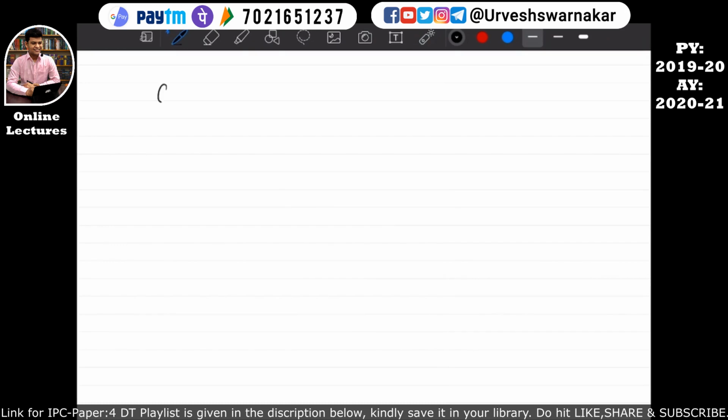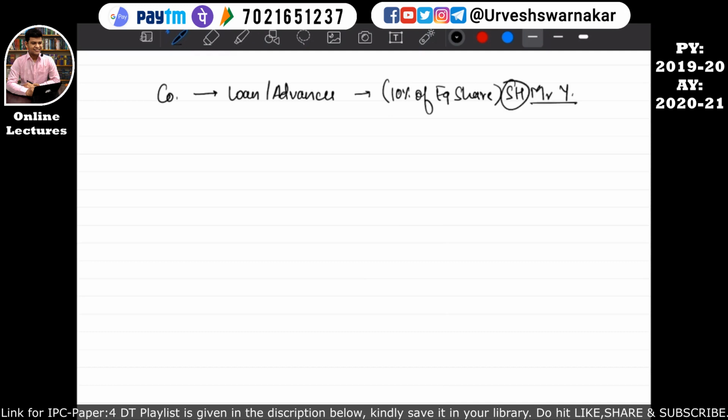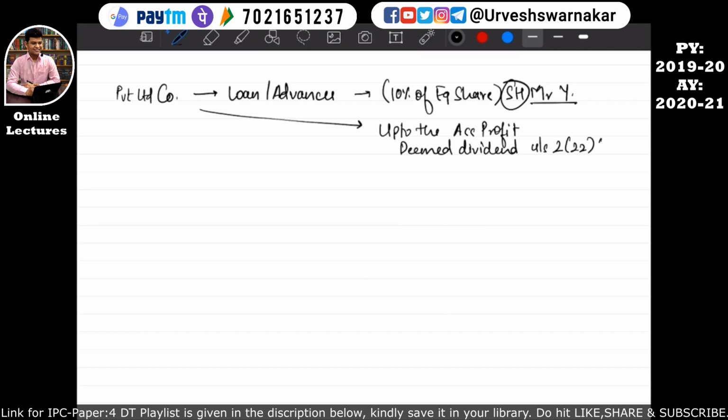If a company is giving a loan/advances to a shareholder holding 10% of equity shares, this is our shareholder Mr. Y who is holding 10% equity share, and a private limited company has given a loan to this shareholder. So whatever loan has been given to the shareholder up to the accumulated profit will be considered as deemed dividend under section 2 subsection 22 subsection E.